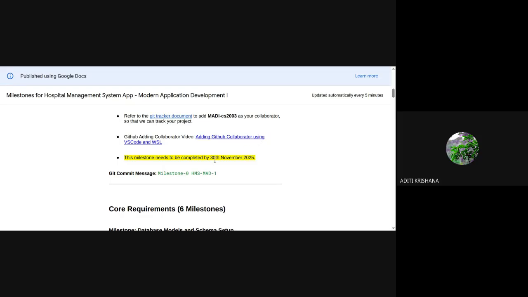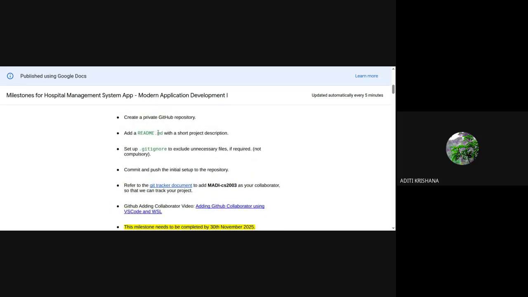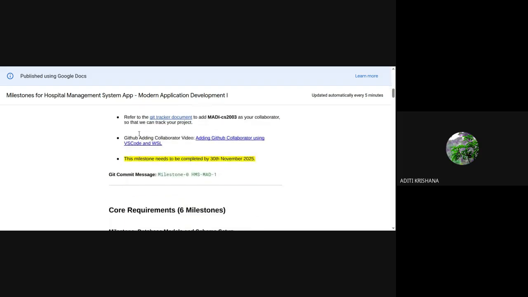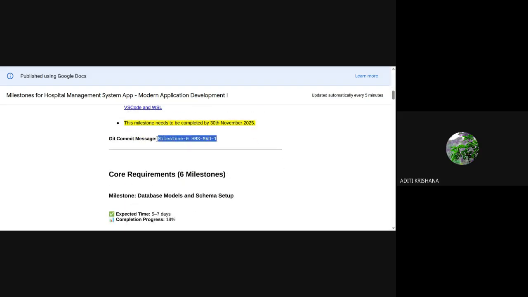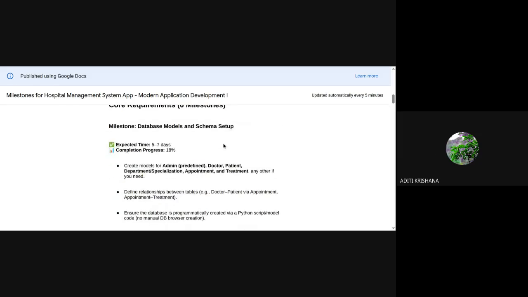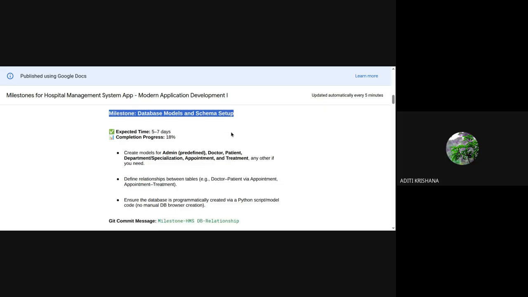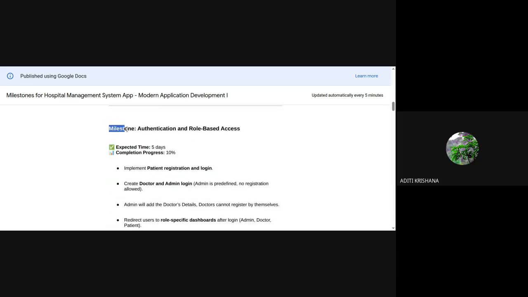Now again, you can make a few small changes in the README file, and then give this commit message. But that will be done in front of me so that I can confirm that you have done everything correctly, and now you are committing this zeroth milestone. Now, today, whatever I am going to cover will be focused on the first and second milestones.